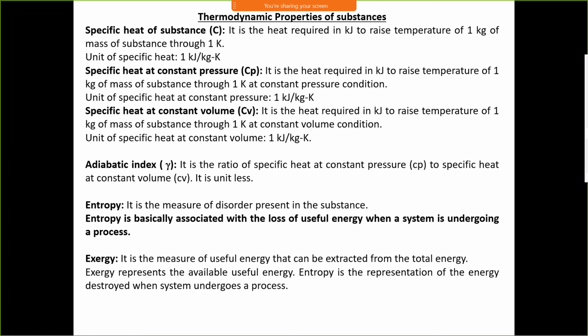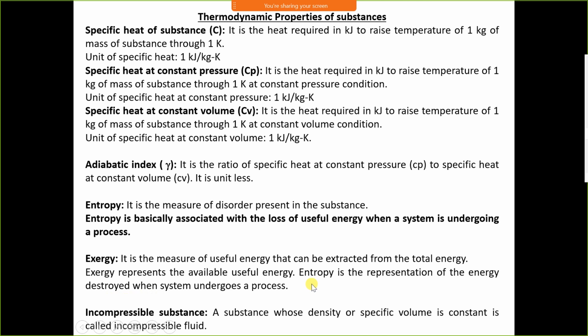Exergy is the measure of useful energy that is extracted from a total energy. Suppose Q is the total energy and that energy is converted into W and Q2 is rejected. Then W is the available energy and it is a useful form of energy. Therefore, it is exergy. Exergy represents the available useful energy. Entropy is the representation of energy destroyed when the system undergoes a process.